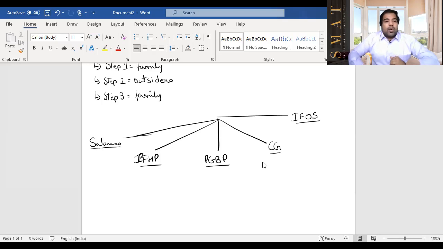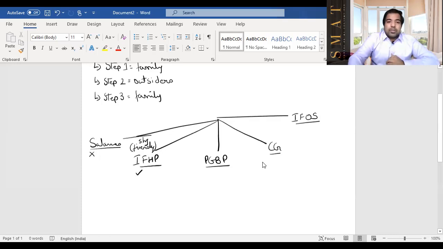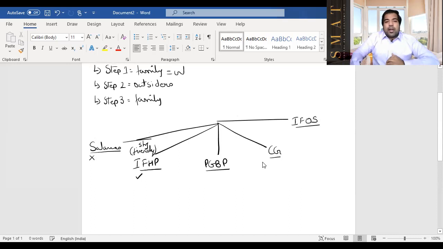Guys, salaries will not require the first step, because salaries will never have a blood requirement. Salaries will never have a loss, because in any job, it's never that you can get a loss in your computation of salaries. In IFHP, you can have losses, and that will be set off within the family. So IFHP, guys, keep in your mind, it's a very friendly head. It's a very friendly head, but at the same time, it is a little shy. You'll know what it means in some time. So IFHP, if you have a loss, can you set it off within the family? Yes, within the family, guys. The first step, that is within the family, also means intra-head.